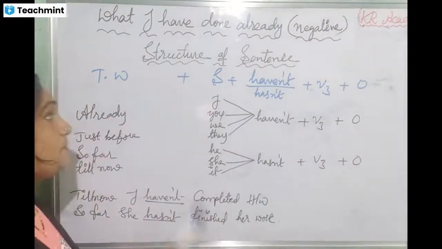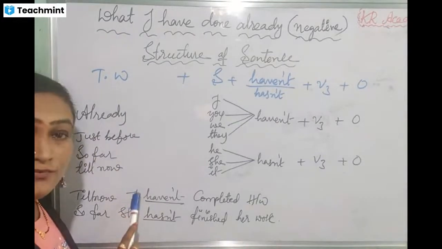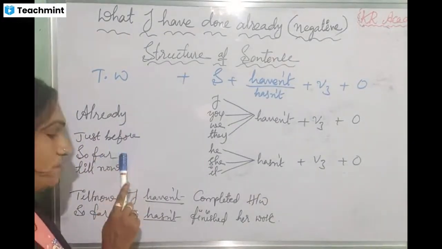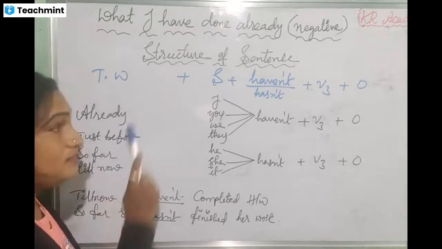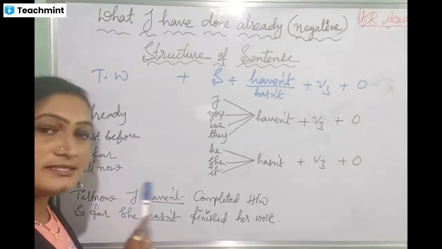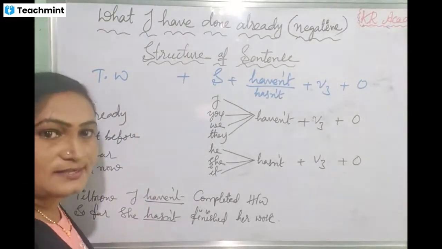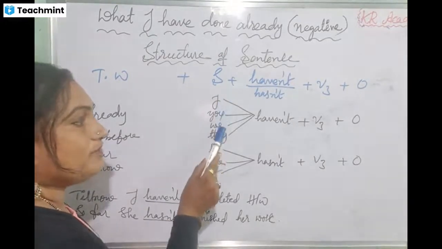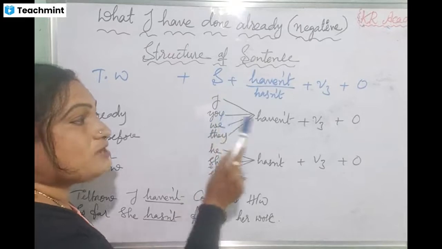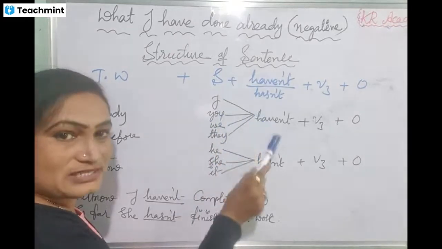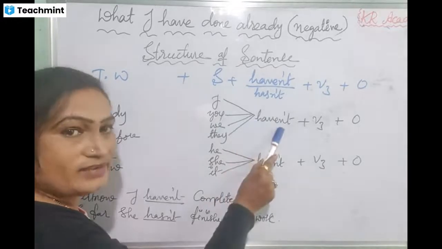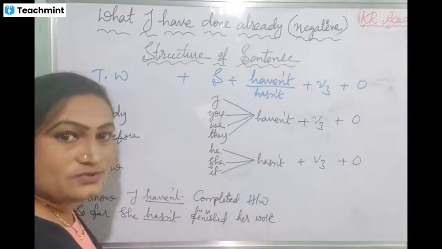Okay. Now, what are the time words? Time words are already, just, before, so far, till now. These are the time words, as in positive sentences. Okay. Then subjects are I, you, we, they. The subjects you use with have in positive sentences, for those subjects you use haven't here to say negative sentences.